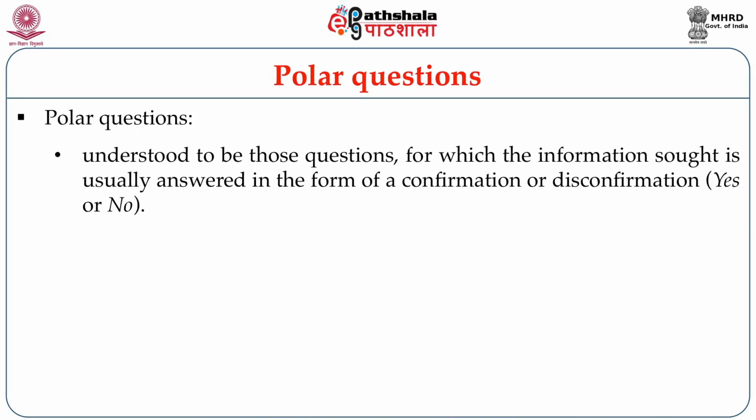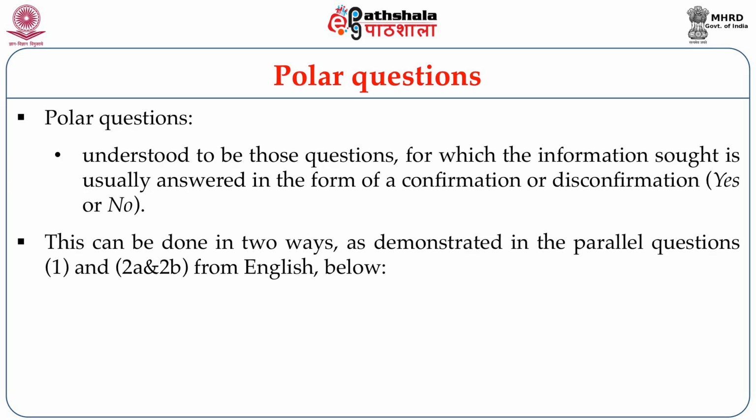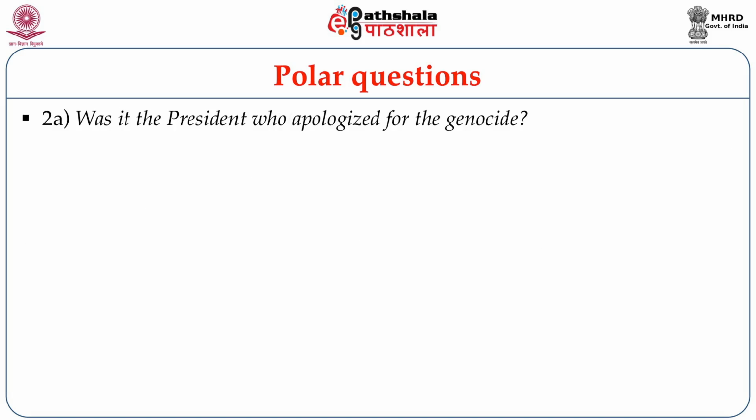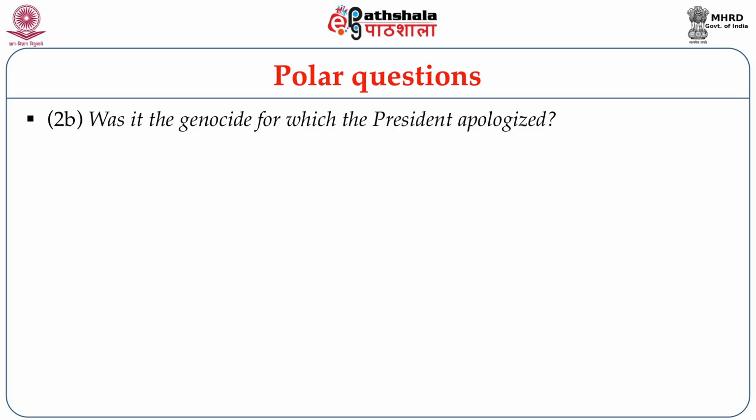Polar questions are understood to be those questions for which the information sought is usually answered in the form of a confirmation or disconfirmation, that is a yes or a no. This can be done in 2 ways, as you can see in the parallel questions now on your screen. 1. Did the president apologize for the genocide? 2A. Was it the president who apologized for the genocide? 2B. Was it the genocide for which the president apologized?